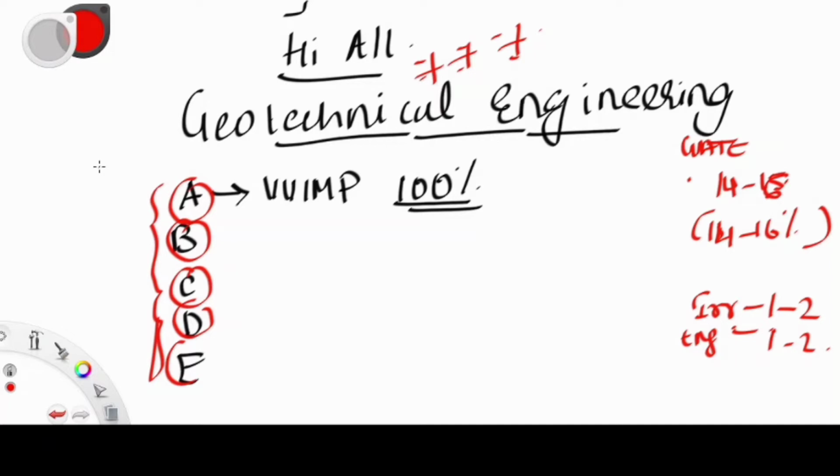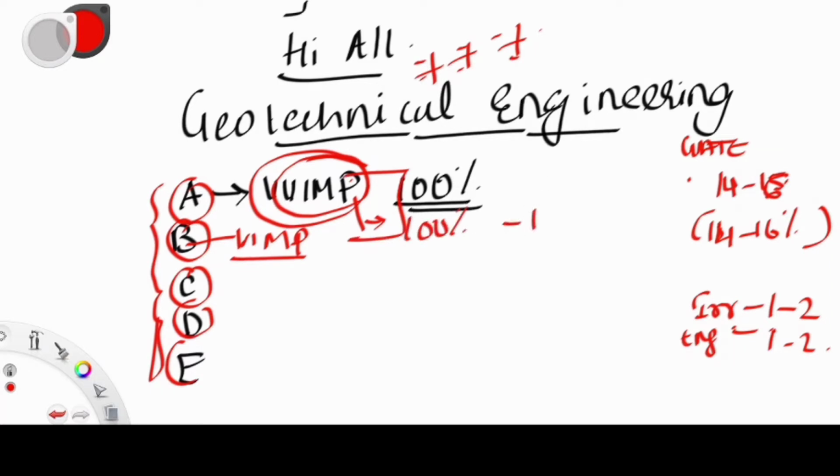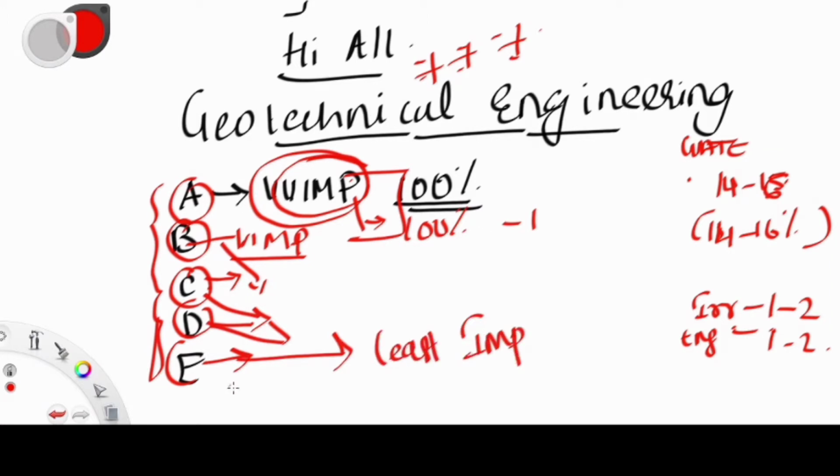This category division is for your understanding only, based on a rating I have given to the various chapters. In the A category, you can find very important chapters, where you can expect questions 100%. You can expect at least 1 or 2 questions, maximum 4 to 5 questions, from such a chapter. B category is also very important, but rated one level lower, like a -1 rating. The C category is less important than B, and D category is less important than C. E category is the least important. I will tell you the chapters of each part which are important and which are not.